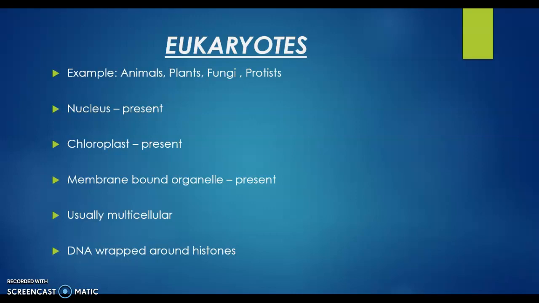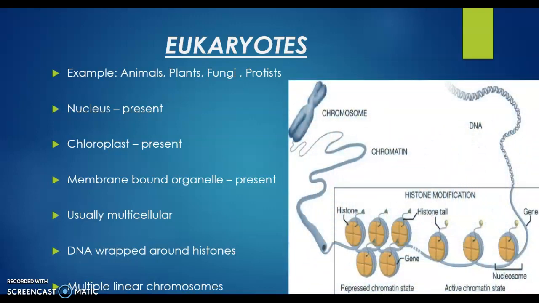Okay, they are usually multicellular and the DNA is wrapped around the histones. When DNA is wrapped around histones, it is called chromatin. When this chromatin is condensed, it results in the formation of a chromosome. Okay, chromatin and chromosome are both the same.